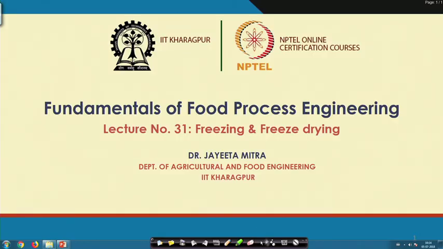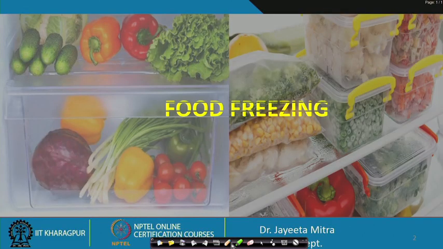We have just seen in the previous chapters one important unit operation, that is drying, and as we have mentioned, it is a method of preserving the food by lowering the water activity to the safe storage level. Similarly, freezing is also a very important operation by which we can store or preserve the food material for a longer duration of time. However, the difference is that freezing is a low temperature preservation. So, in today's class we will see how this freezing operation is done on different food materials.